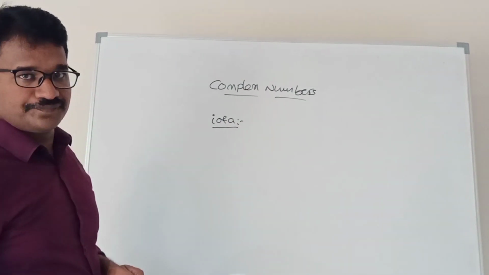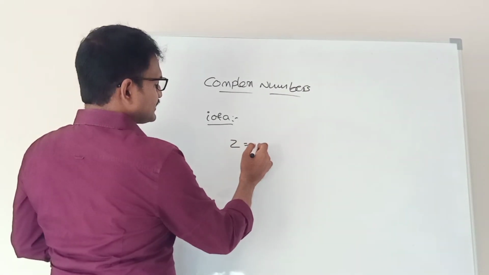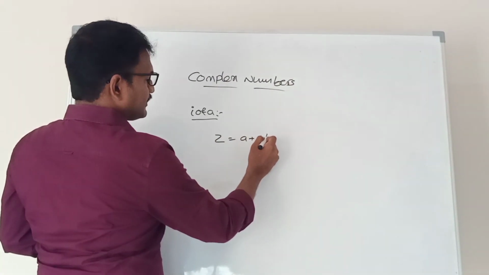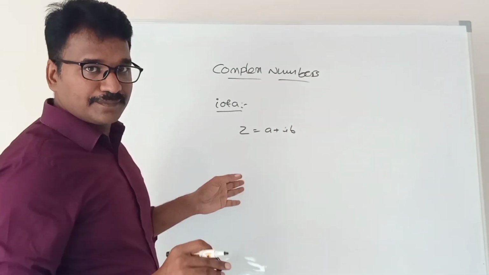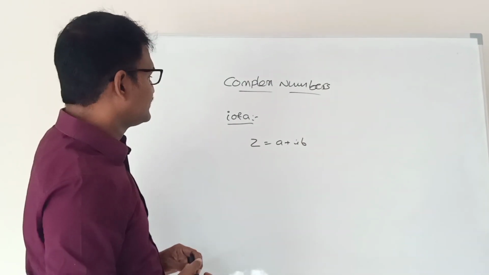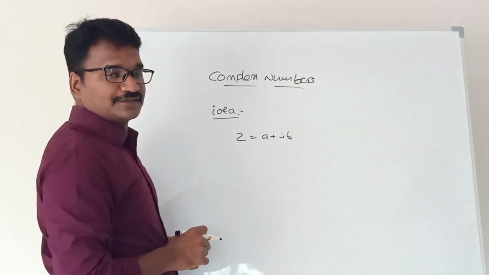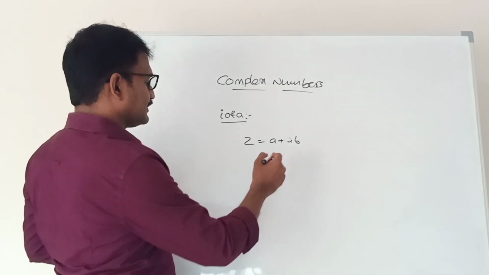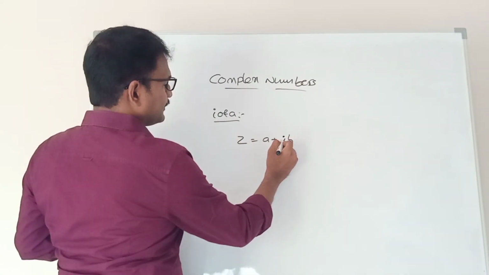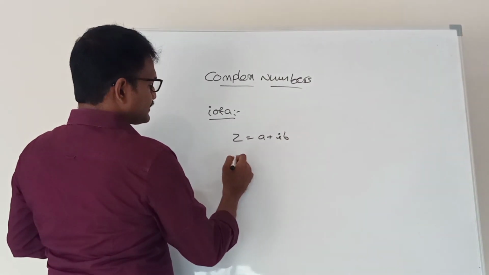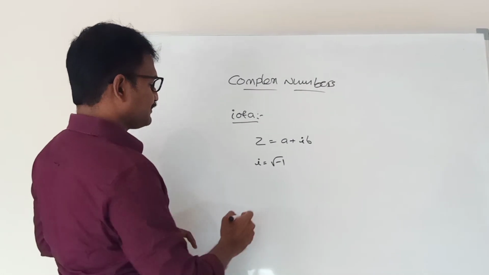Next, iota. What is iota? In a complex number, z is equal to a plus ib. A number in the form of a plus ib is called a complex number. A is a real number, b is also a real number. Similarly, what is i? Here i means iota. The value of i is root of -1.